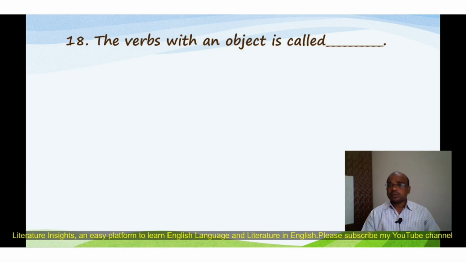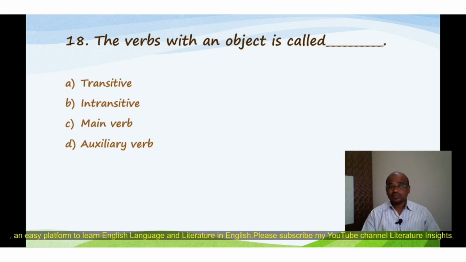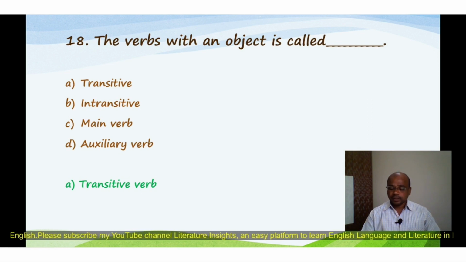Then question number 18: The verb with an object is called what? The verb which comes with an object is called: A. Transitive, B. Intransitive, C. Main verb, D. Auxiliary verb, and the correct option is A, transitive verb. The verb with an object is called a transitive verb. For example, I write a letter. Write is a transitive verb because it comes with an object, a letter.